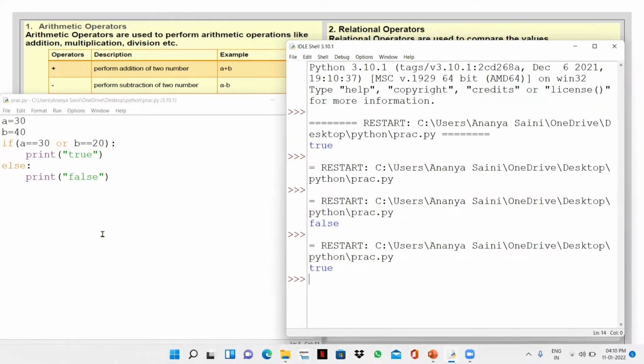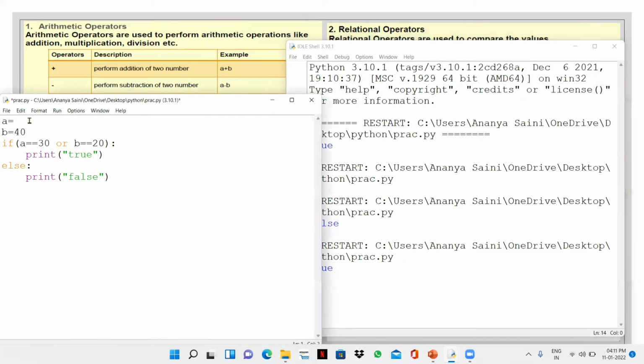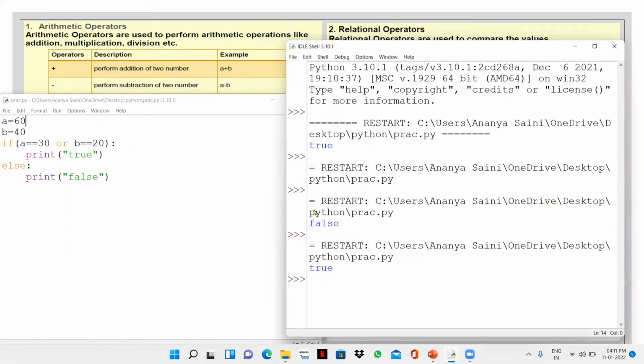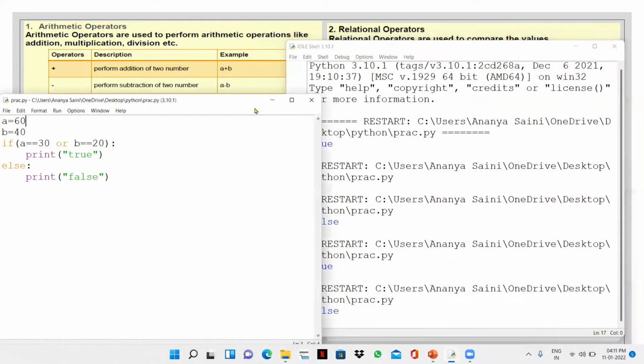So in case of and, both of them should be true for the answer to be true. Otherwise, if any one of them is false, the answer will be false. In case of or, if either one of them is true, it will give us true, and if both of them are false, only then will it give us false. If I write this, now we will get the answer as false, because both of the two conditions are not correct.